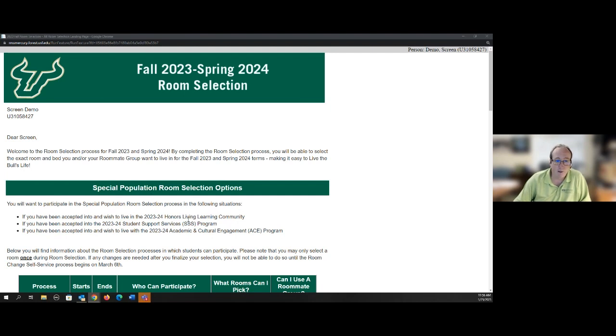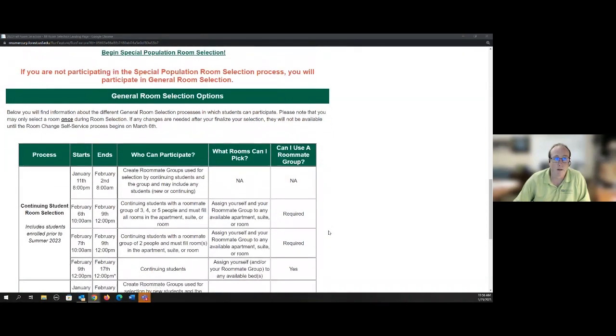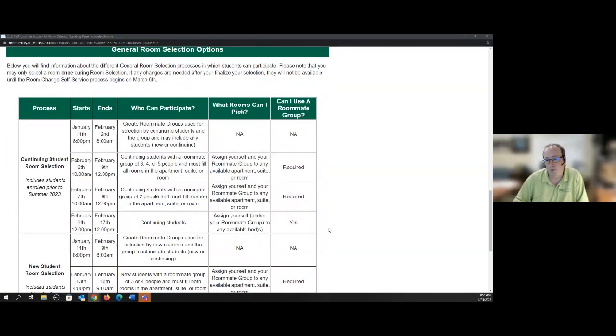If you're in either the Honors LLC, that means you've been admitted to the Honors LLC, Student Support Services, or the ACE program, they have rooms that are set aside for them, but they can participate in room selection for the fall and spring. They would be able to select just from those rooms. Or if you're in the Honors or ACE program, you also have the opportunity to select a general room selection bed, which means beds outside of those reserved spaces. You would follow a very similar but different schedule.